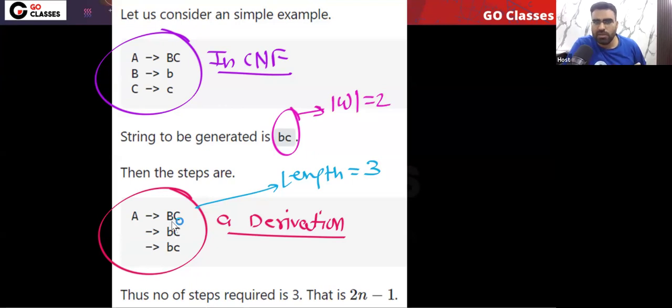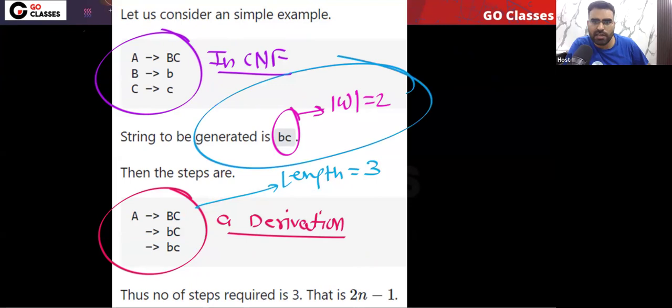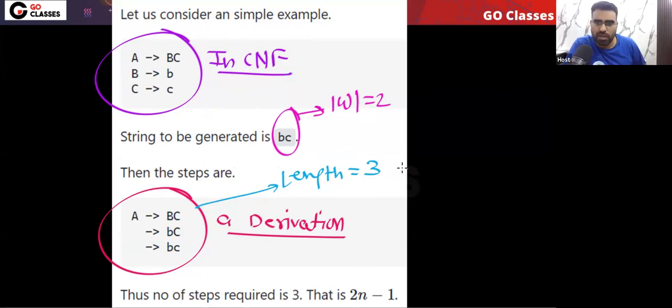Let me tell you that in CNF, for any string of length n, this is the simple point, the derivation length will always be 2n minus 1. You can easily see the length of this string is 2, so n is 2.